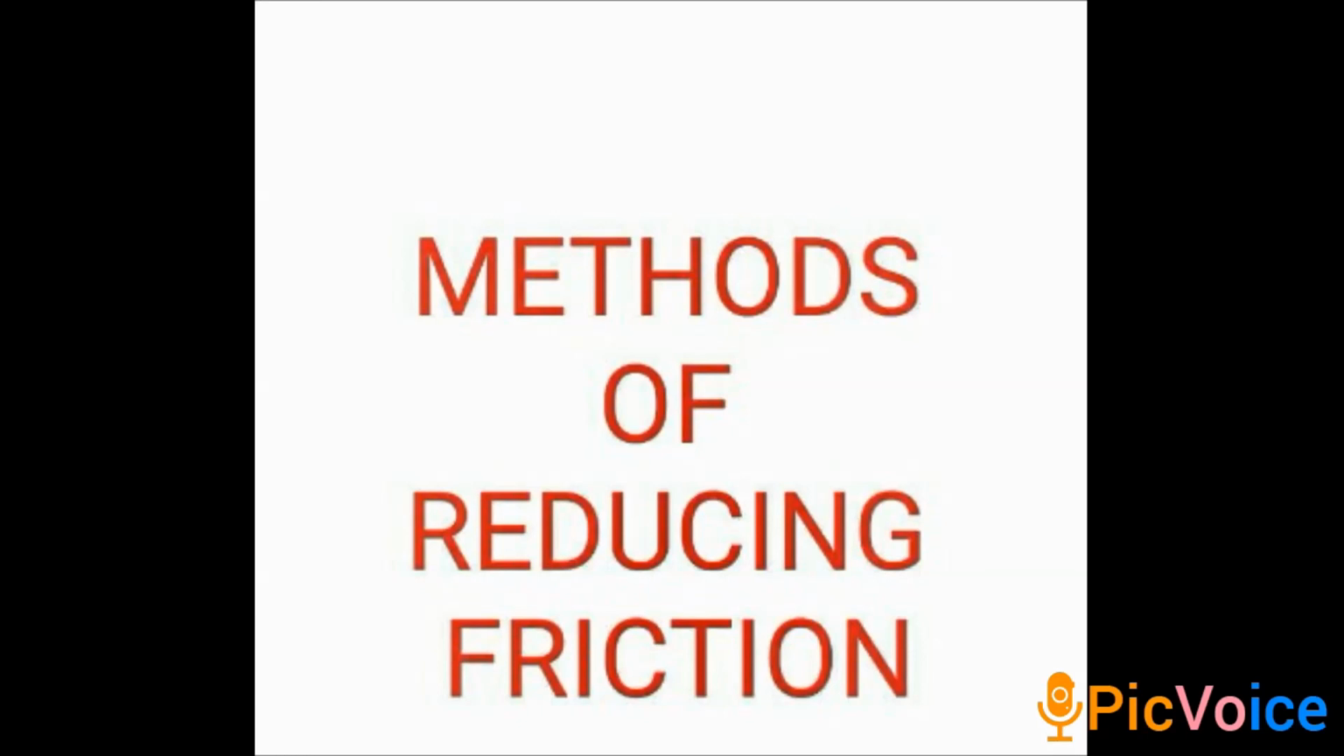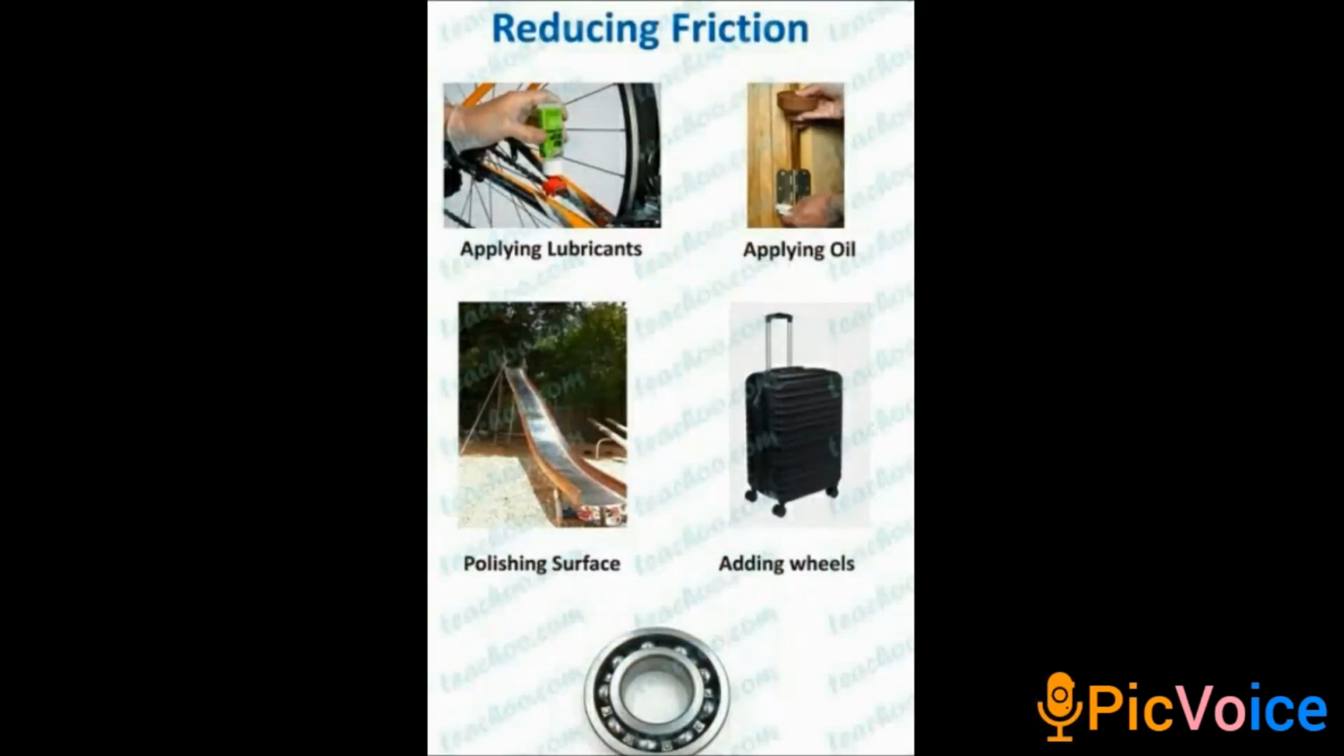Polishing the rough surfaces can reduce friction. Polishing the surfaces can be done by varnishing and electroplating. Varnishing and electroplating can reduce the friction of rough surfaces. Next, adding wheels. In our trolley bags, we would have seen there will be wheels at the bottom, right? Why are the wheels present in the trolley bags? They are placed for the reduction of friction. Wheels under the trolley bags are placed to reduce friction.